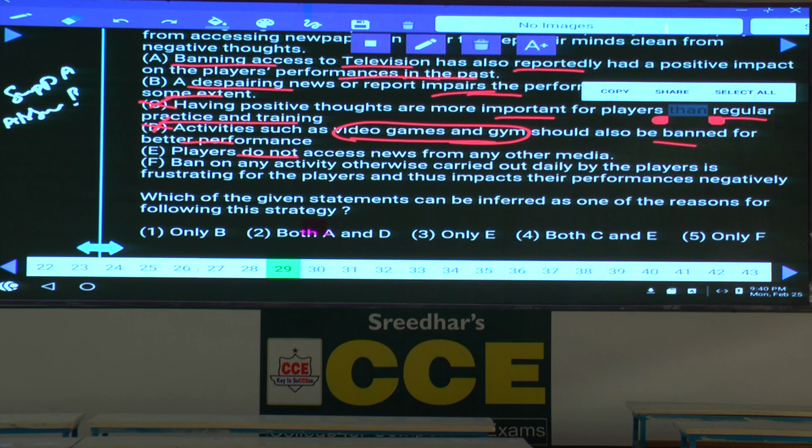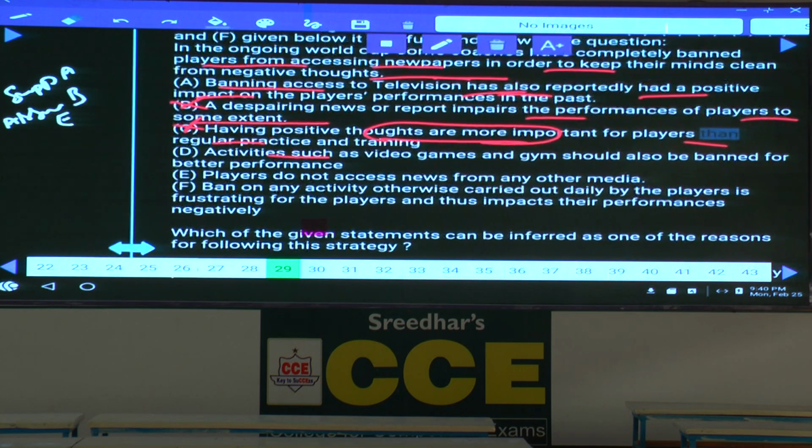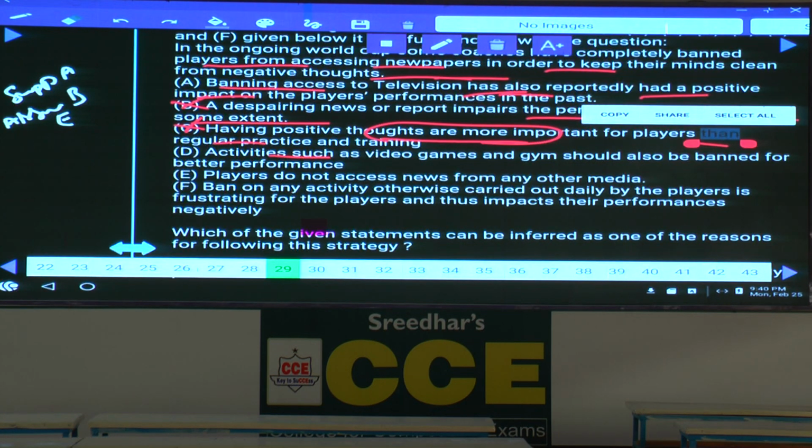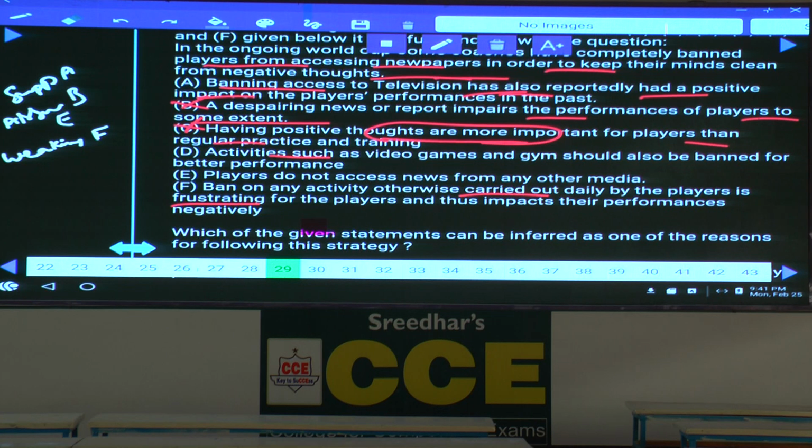Hence this one is again the assumption of whom? Assumption of the coach. Then F: a ban on any activity otherwise carried out daily by the players is frustrating for the players and thus impacts their performance negatively. Now this is weakening the coach's decision, isn't it?